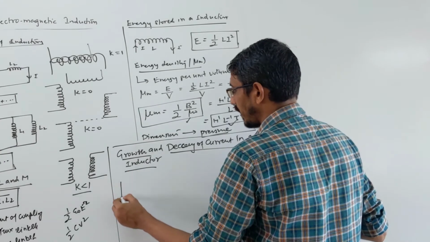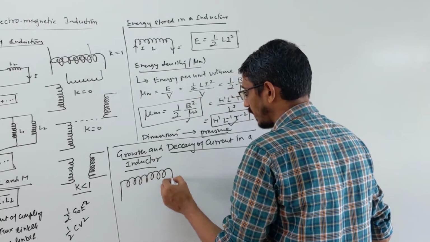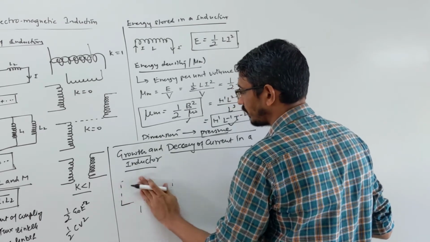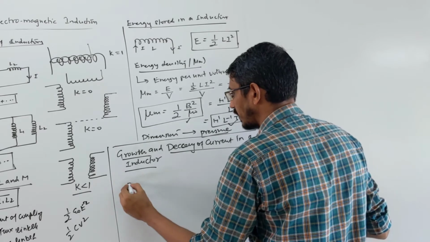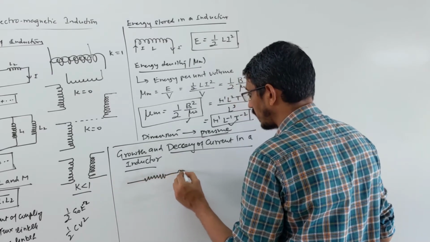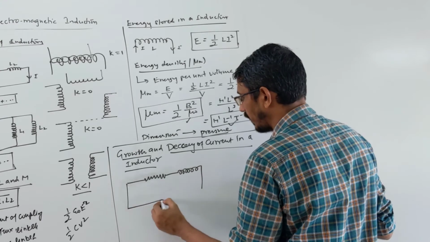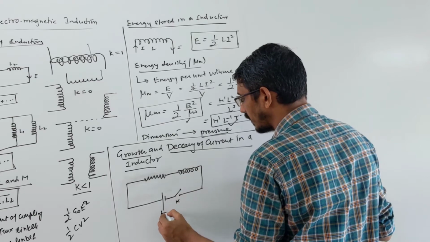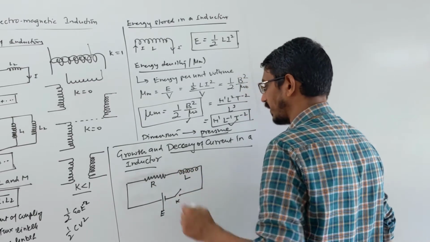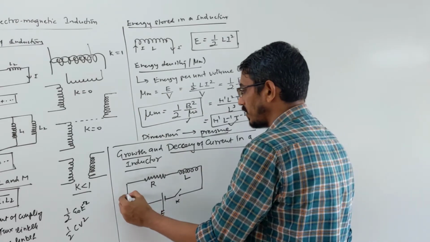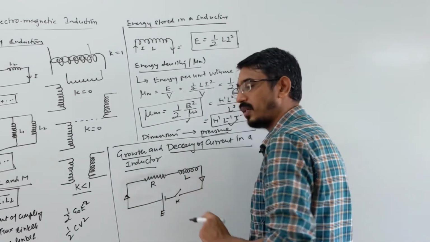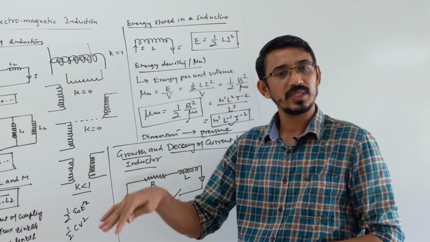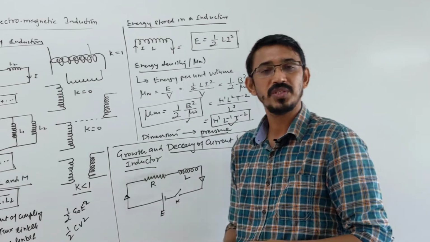You have the same inductor, or your solenoid, that's an inductor only. You connect this to a battery. Actually, I should not draw it directly. Always we need the help of a resistance, so suppose this is a resistance to control your current. This is your inductor. These are connected to a DC source with the help of a key. This is the key, this is a battery, this is resistance, this is your inductance. Now what happens when you on the switch? Current doesn't flow directly. Current will grow slowly, or when you off the switch, current will decay slowly.